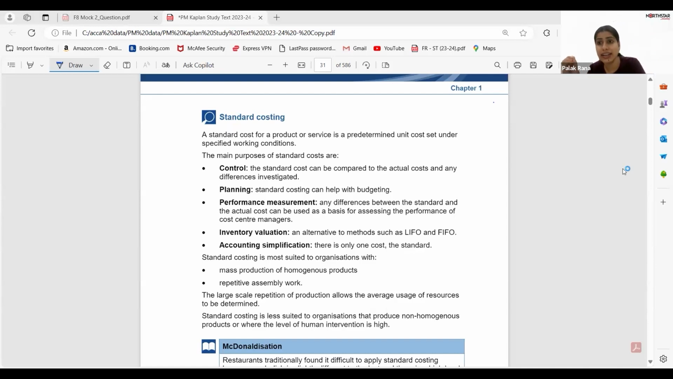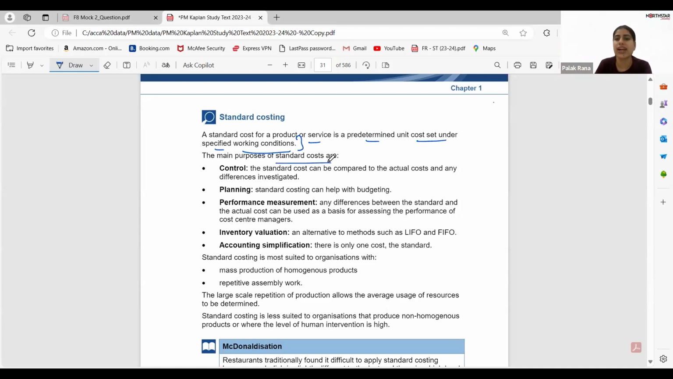Now, standard costing. So basically, standard. You have heard this word very often, that yes, this is the standard, right? So yes, standard costing is predetermined. That is standard, that we knew that this is the standard rate. So standard costing for a product or a service is a predetermined unit cost set under specific working conditions. That yes, in these working conditions, we have decided that a particular product will cost this much.